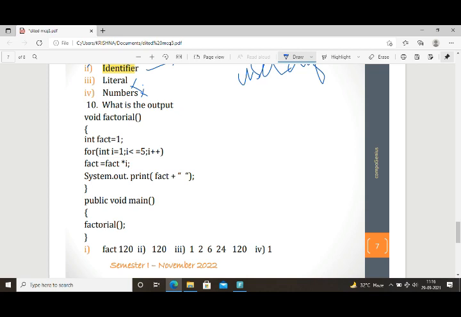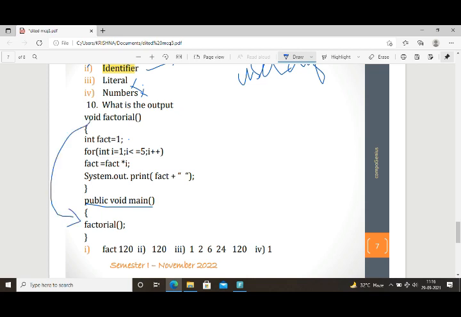Void factorial is the method name. Inside factorial, int fact equal to 1, for i equal to 1 till i less than or equal to 5, i plus plus, fact equal to fact into i, System.out.print fact plus a space. Then we are calling that in public void main. Inside the main method we are calling this factorial.